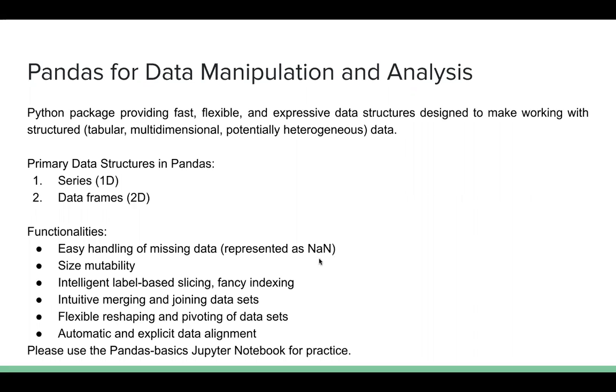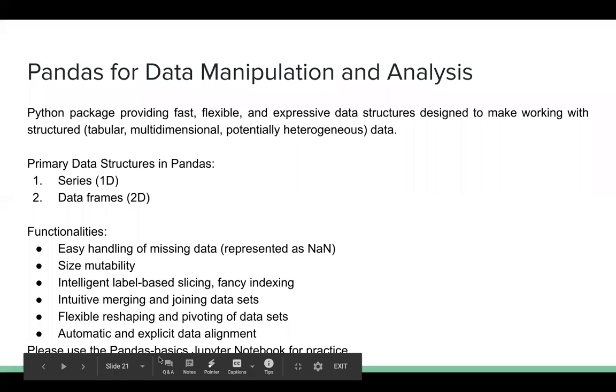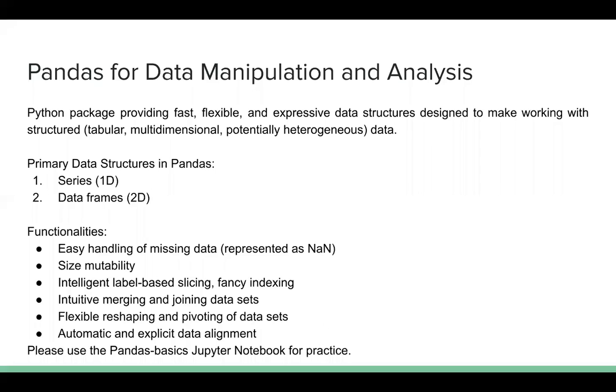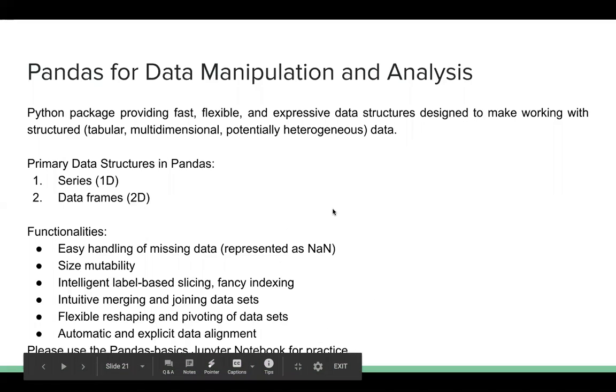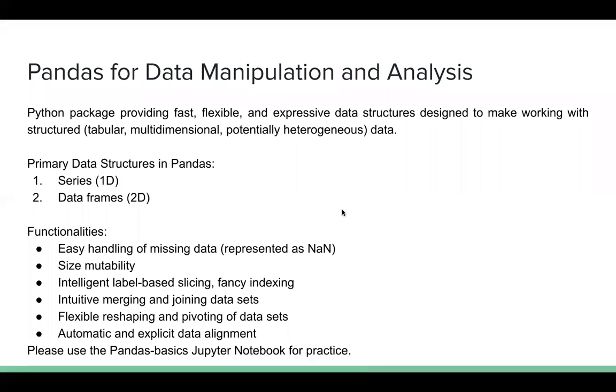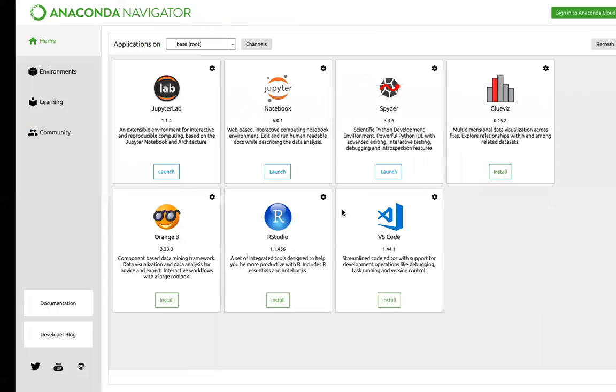Okay. Size mutability. That means we can change the size. And labeling and slicing of the data is pretty easy. Reshaping of the data is also pretty easy. And you can automatically join, merge different data sets and all that stuff using pandas. So that is the reason we are using this particular tool. So let's just quickly jump into the Jupyter notebook of this.